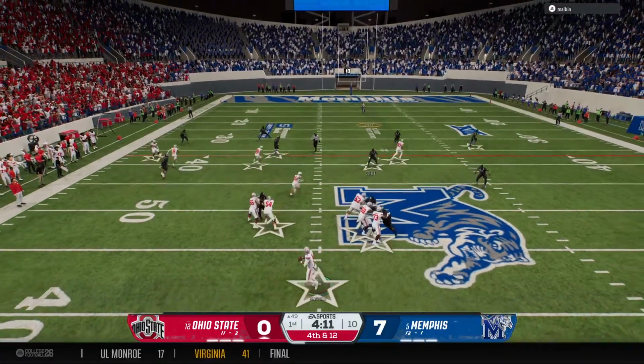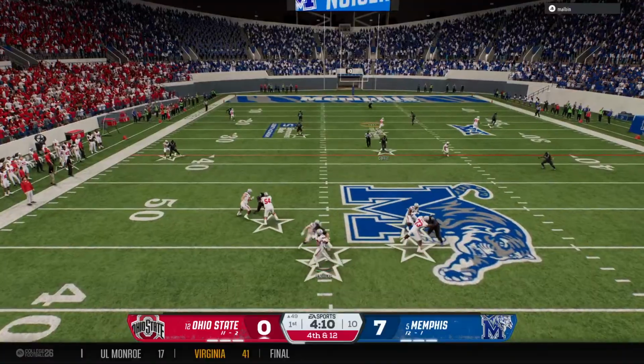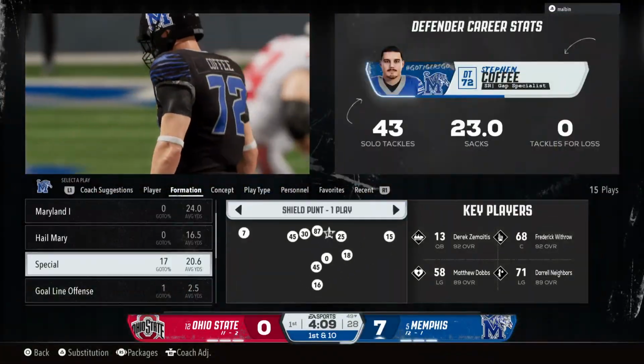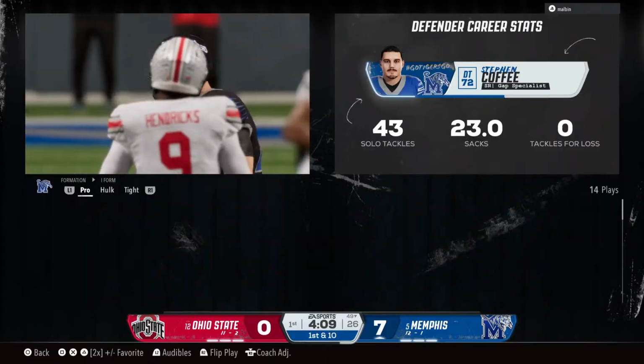Quarterback looking to connect with the receiver here. Running out of time in the pocket. That's incomplete. He was hit as he threw. Great defensive play on 4th down.